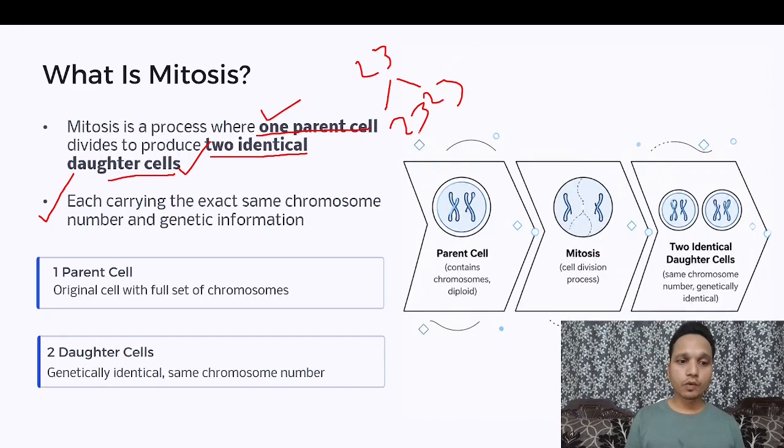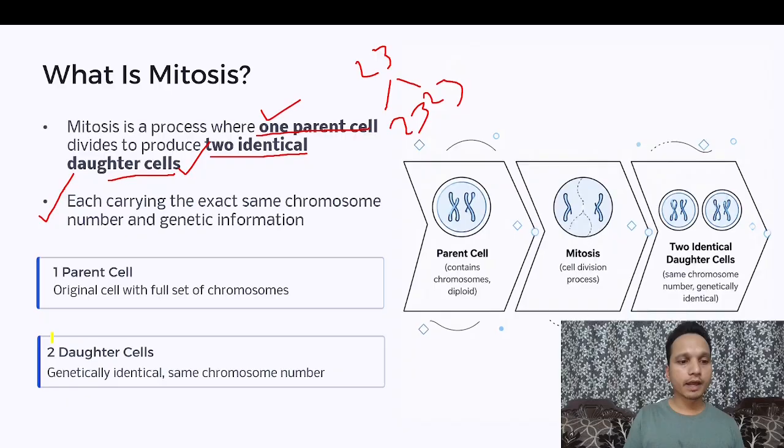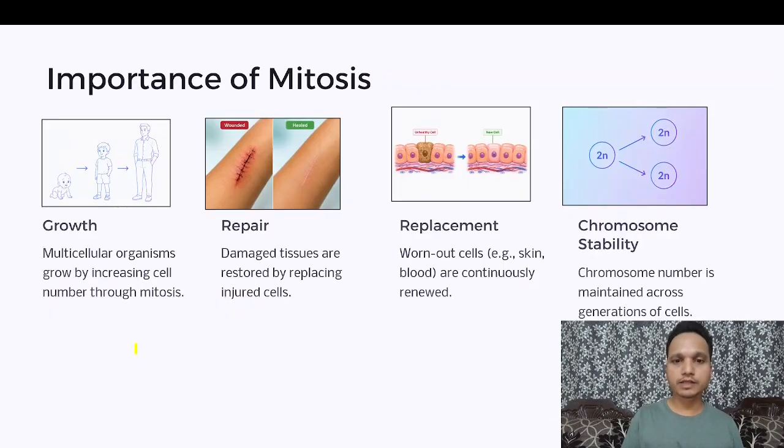So one parent cell, the original cell with the full set of chromosomes, 46 chromosomes in total and 23 pairs, right? And two daughter cells here, which are the resulting cells. All right, let's move on.